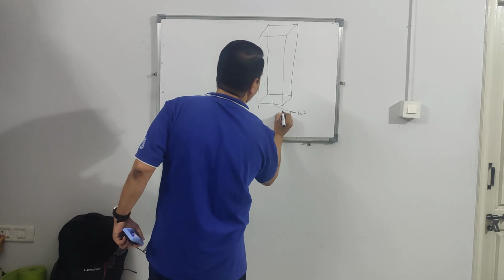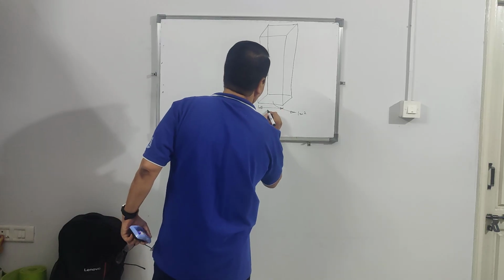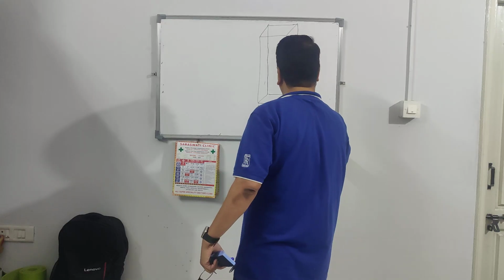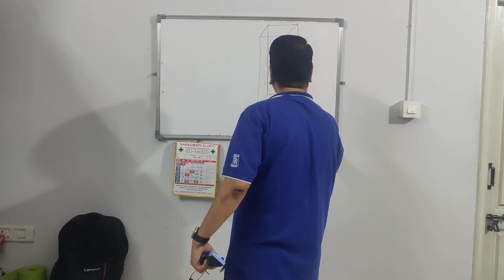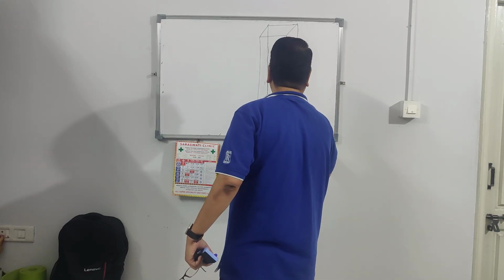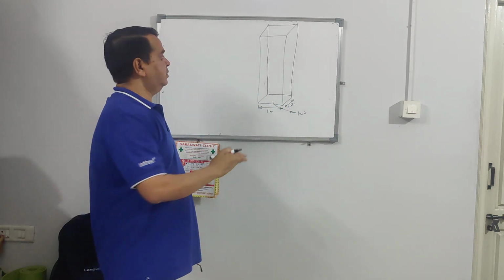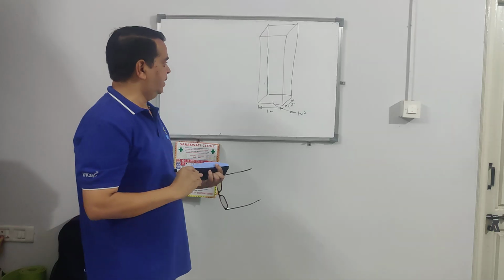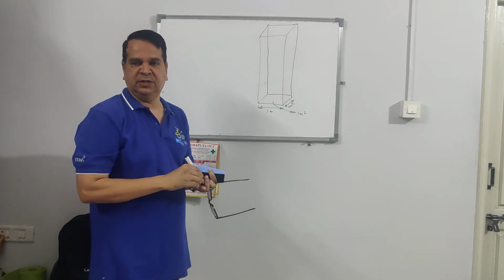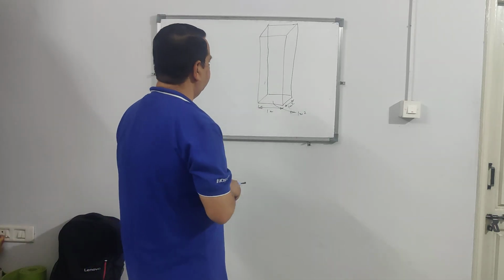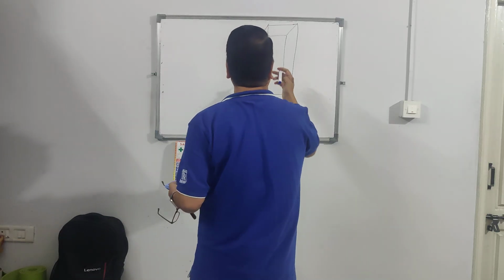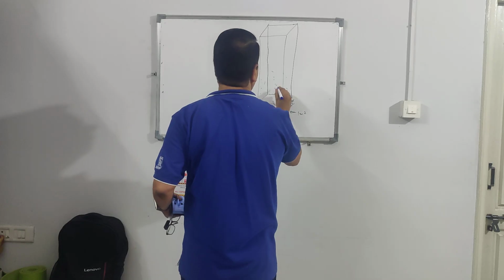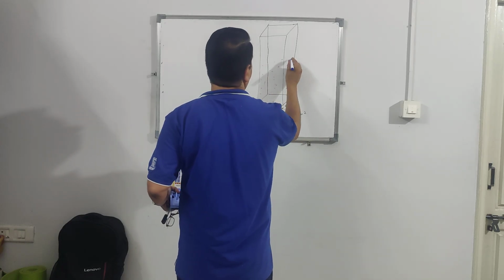That means its length is 1 meter and its breadth is 1 meter. Imagine this is a kind of vessel, and inside this vessel you have air. This is filled with air.